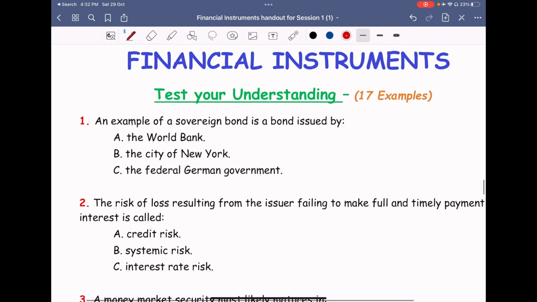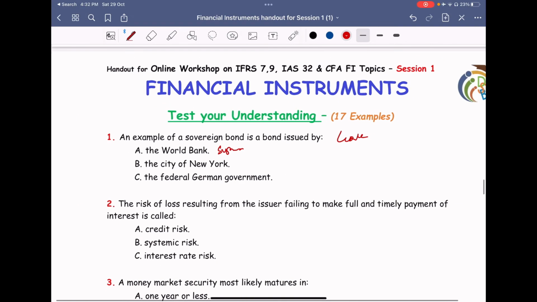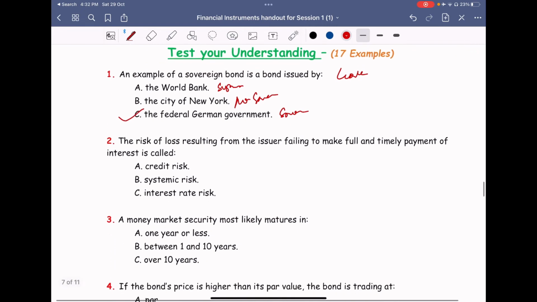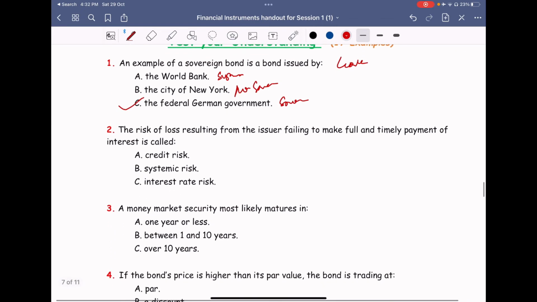An example for the sovereign bonds. Sovereign bonds are issued by the government. The World Bank is supranational bonds. City of New York bond is non-sovereign bonds. And this is called sovereign bonds. So this is the answer. The risk of loss resulting from the issuer failing to make full and timely payment. If the issuer is not paying you on time, then it is credit risk.